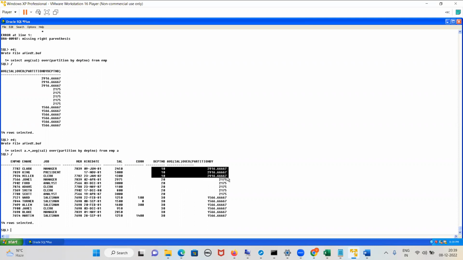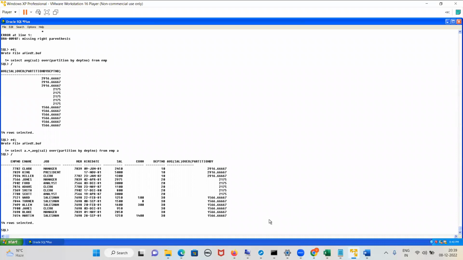For each particular department we have a partition. Department 10 is a partition, and for that, this is the average salary. Department 20 is another partition, and for that, this is the average salary. For department 30, this is a separate partition, and this is the average salary. Yes or no, guys?